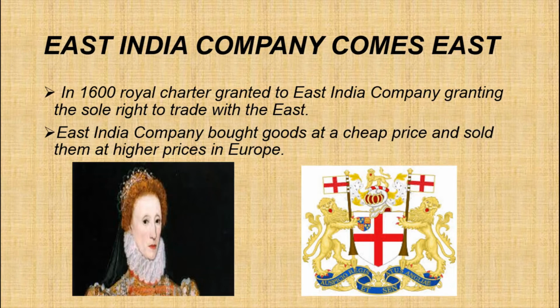In the year 1765, the Mughal emperor appointed the company as the Diwan of the provinces of Bengal. So the company now began to exploit the vast revenue resources of Bengal. So which year did they get Diwan rights of Bengal? Diwan of the provinces of Bengal in the year 1765, isn't it?